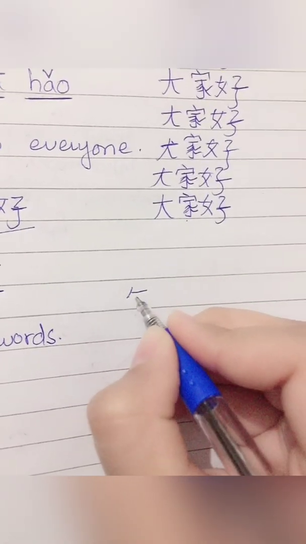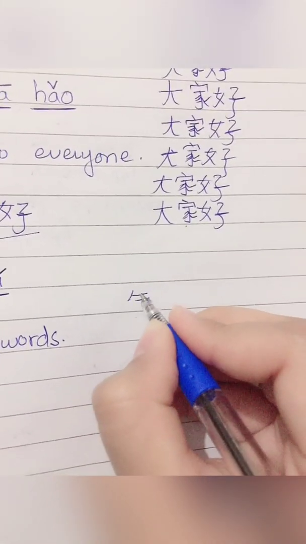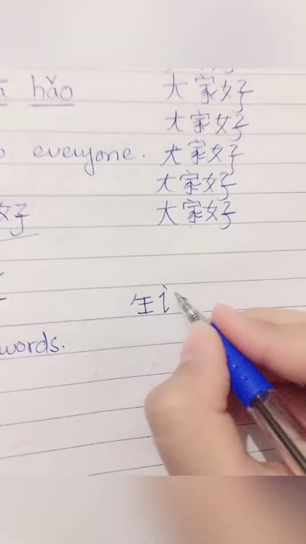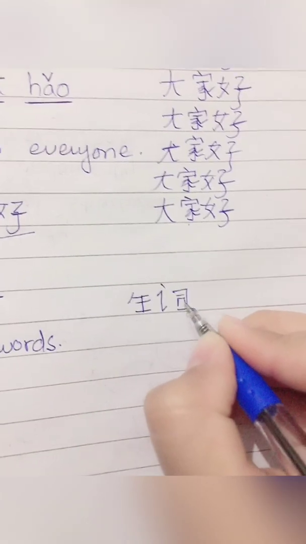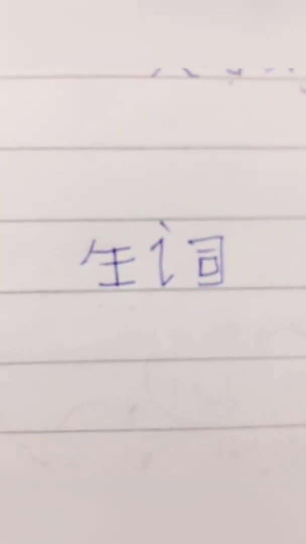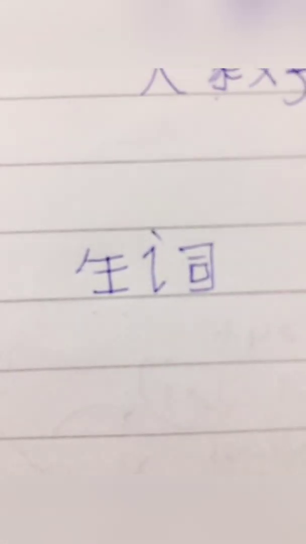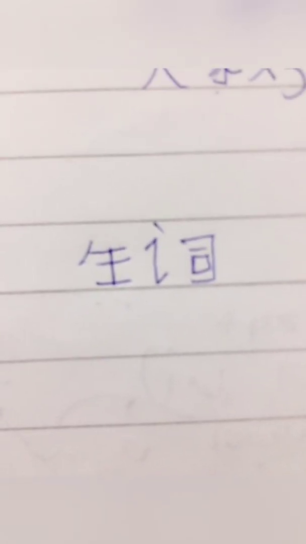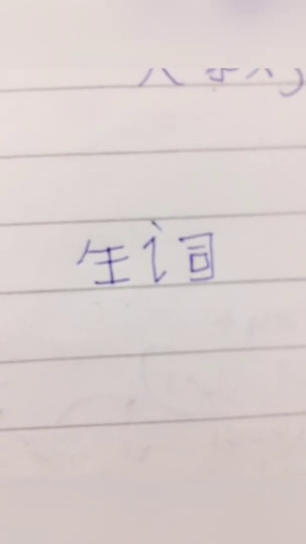The character of this word is like this. Here is the zoom captured video of the character Shengci. You have to practice these characters many times.